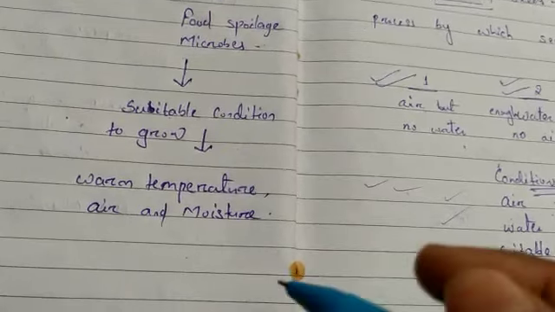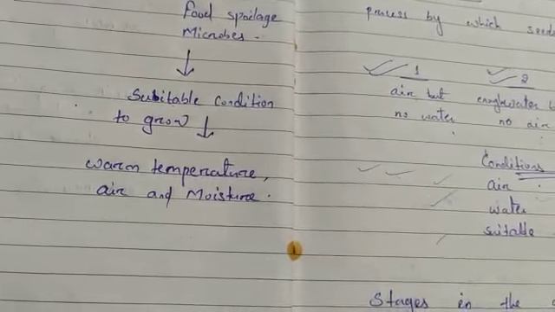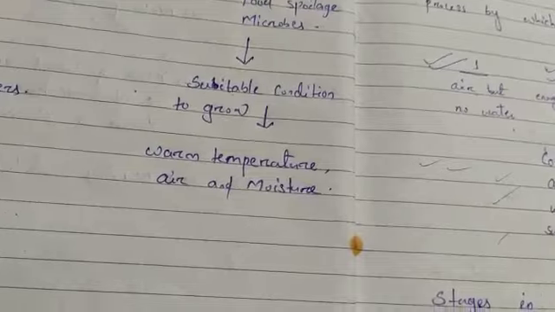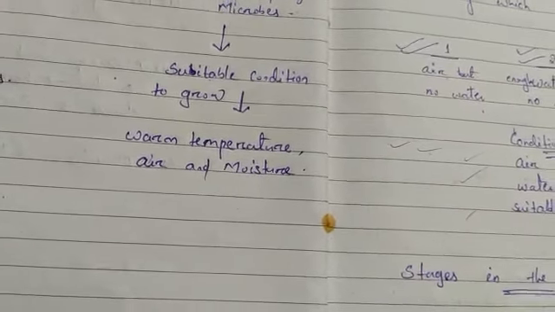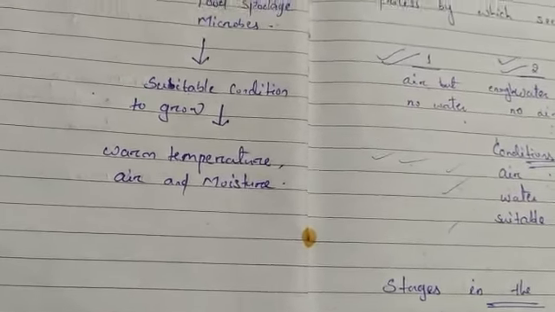So when warm temperature, air and moisture are there, the microbes produce toxic substances which make the food unfit for consumption.